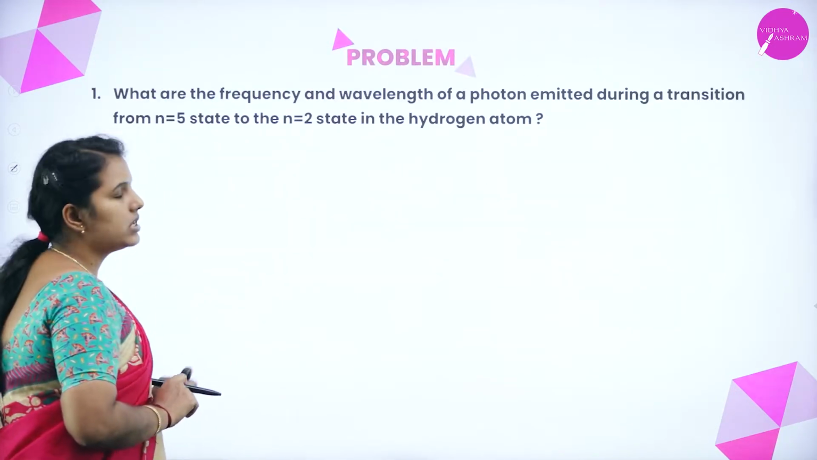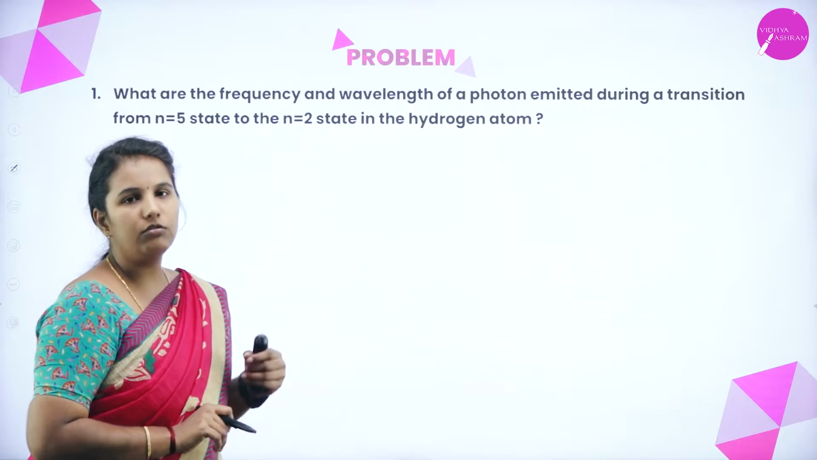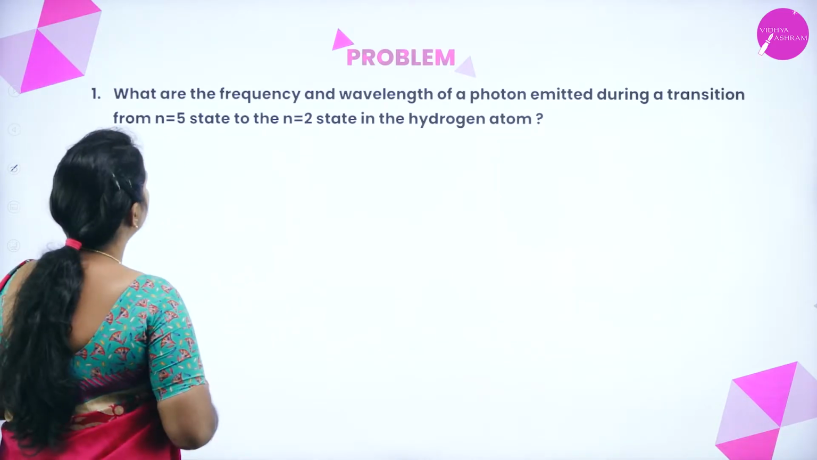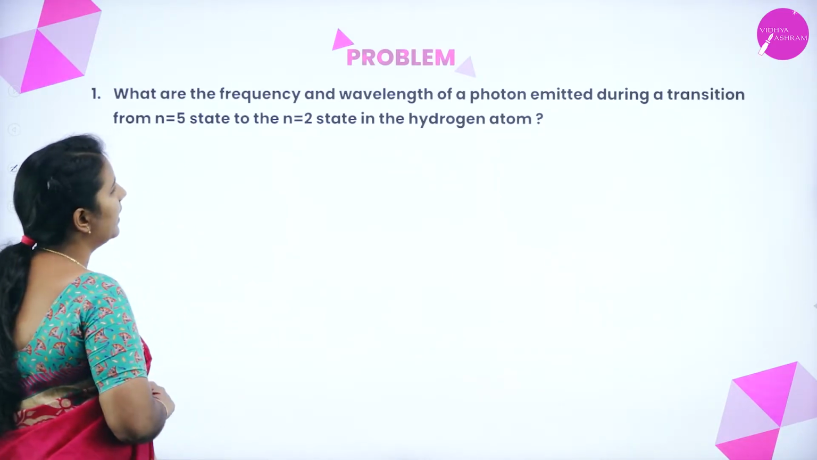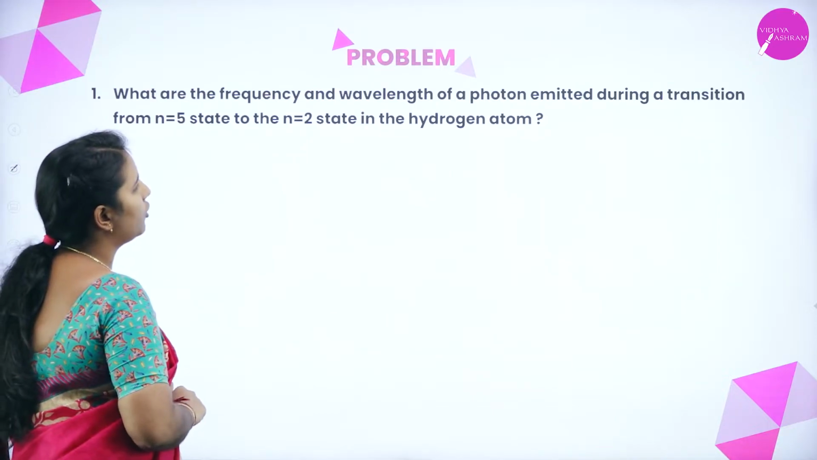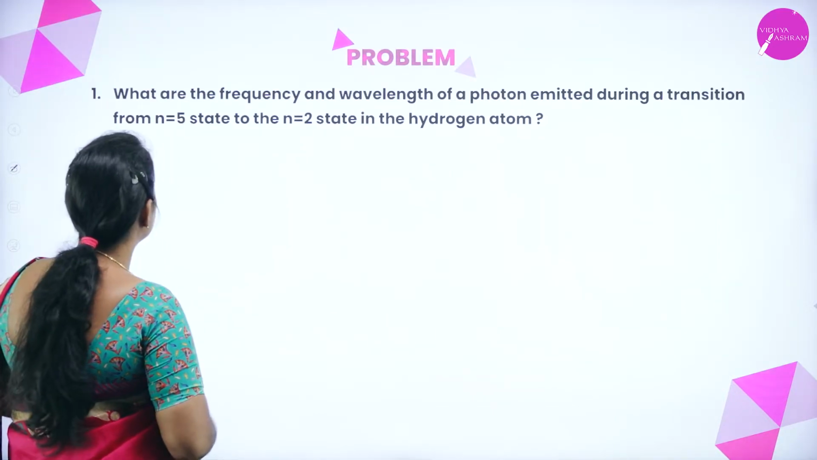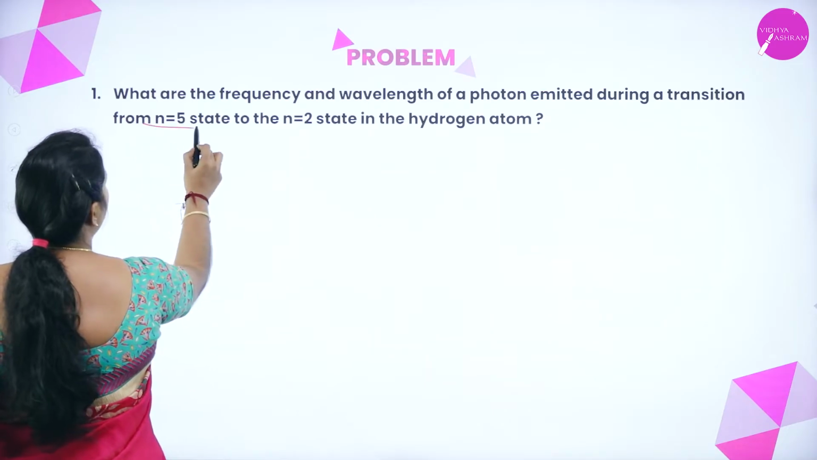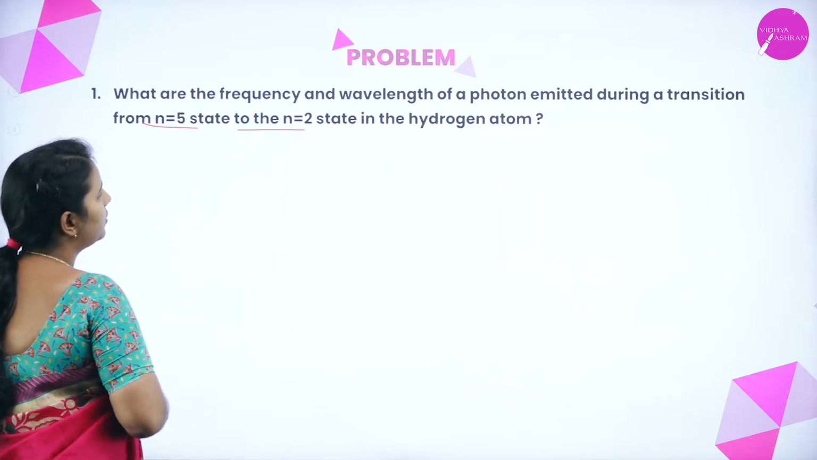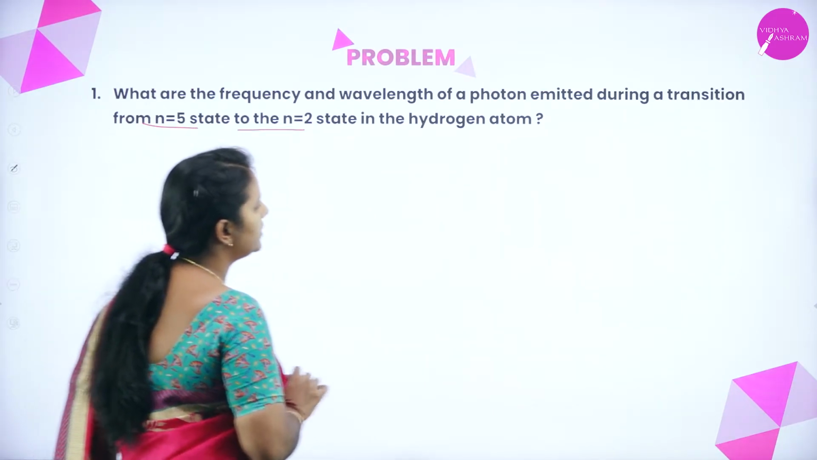Now let's solve the numerical. How to do this? Let's see now. What are the frequency and the wavelength of the photon emitted during the transition from n equal to 5 to the n equal to 2 state in the hydrogen atom?